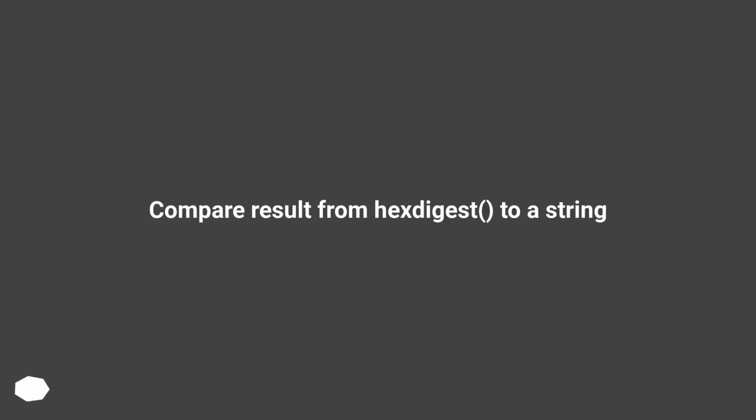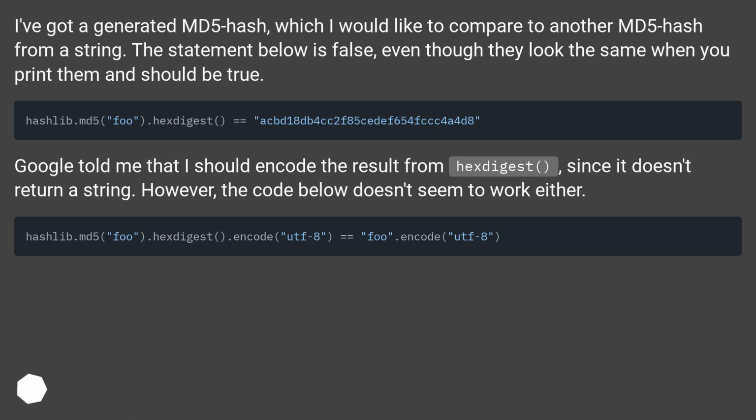Compare result from hexdigest to a string. I've got a generated MD5 hash, which I would like to compare to another MD5 hash from a string. The statement below is false, even though they look the same when you print them and should be true.